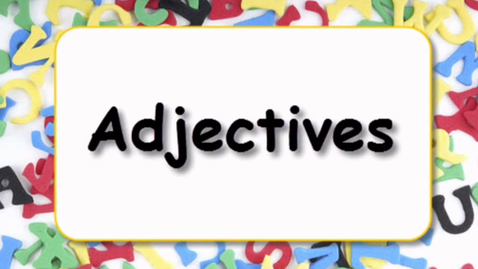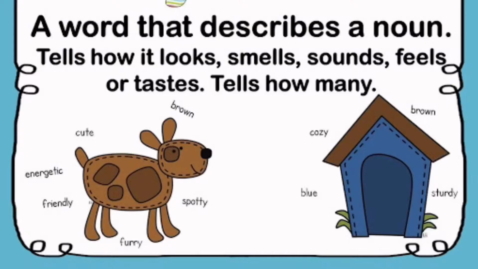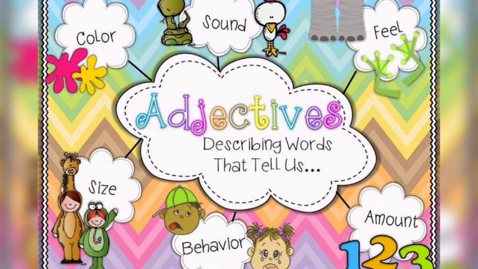It is nothing but, in literal words, some kind of description of a particular noun or a pronoun. So we can define adjective as all those words that describe nouns, all those words that describe something, how a thing looks. Like in this picture, you can say a brown, cozy, blue, sturdy house, or a brown, spotty dog. So we can say adjectives are the describing words that tell us about some feeling, about the quantity or the amount of something, the behavior, the size, the color, and the sound of a noun or a pronoun.